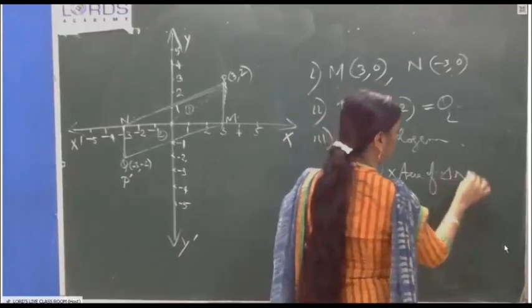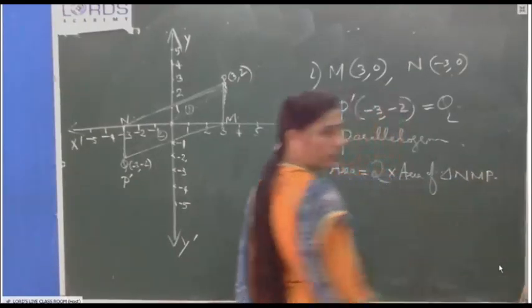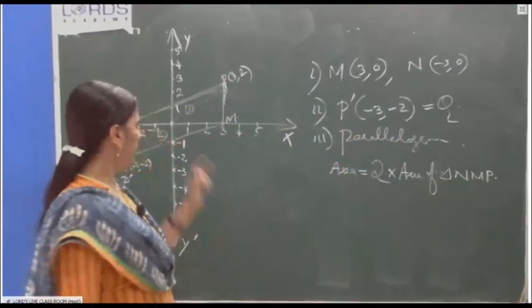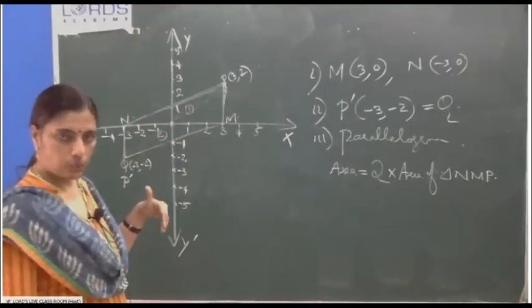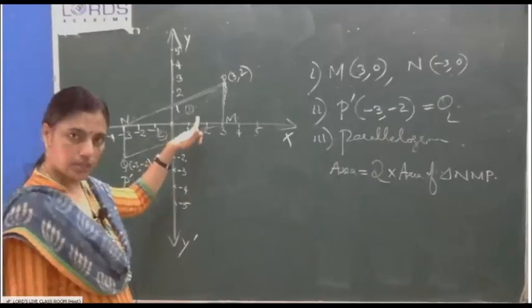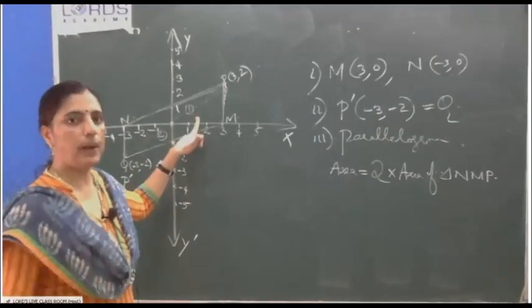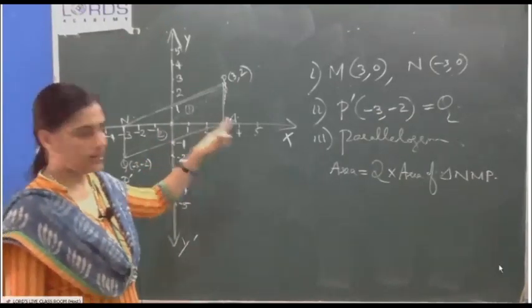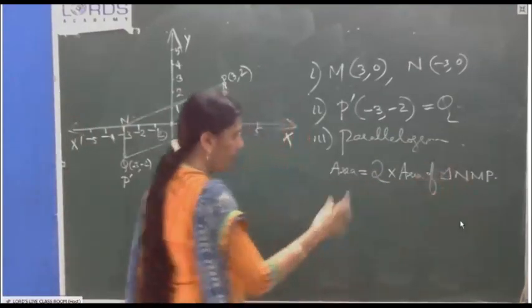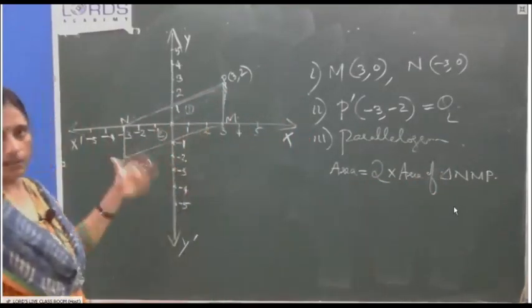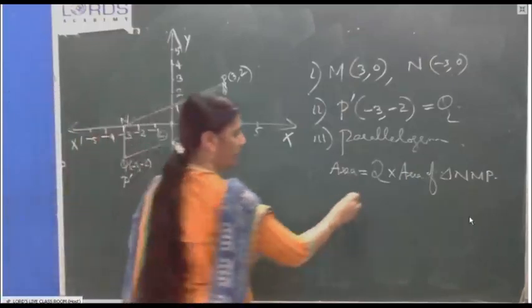Area of triangle NMP. Actually, we have to find the area of the parallelogram. But for our easiness, we will find the area of this triangle and multiply by 2. Same effect. So, area is equal to 2 into area of triangle NMP, or this triangle. Any one triangle, both are equal.